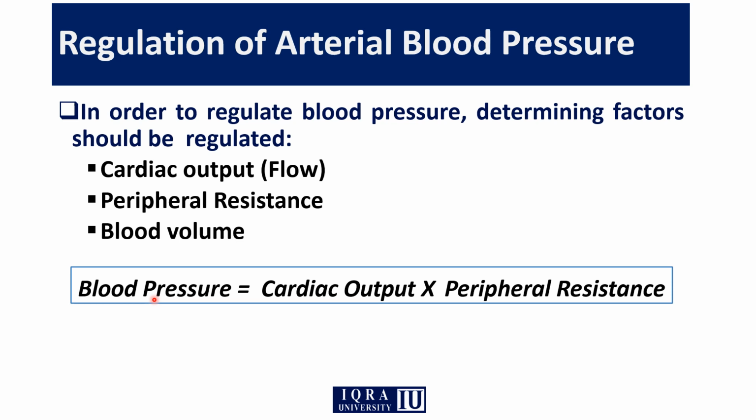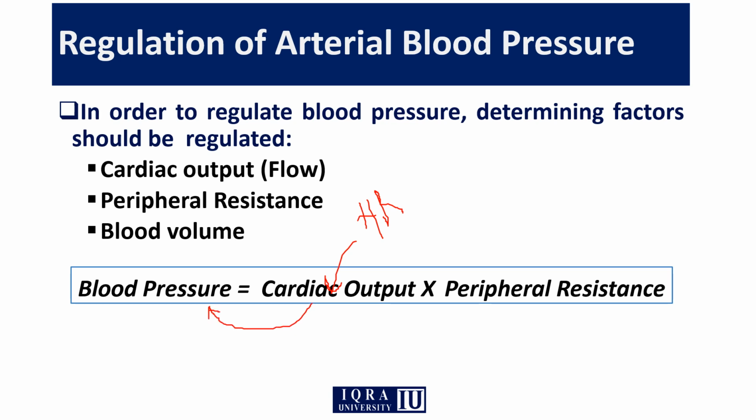And if, due to any reason, the cardiac output decreases and the peripheral resistance decreases, the blood pressure will automatically decrease. They are in direct relation. Blood pressure is in direct relation with cardiac output and peripheral resistance. For example, when the heart rate increases, due to the heart rate the cardiac output will increase, and due to the cardiac output, the blood pressure will increase.